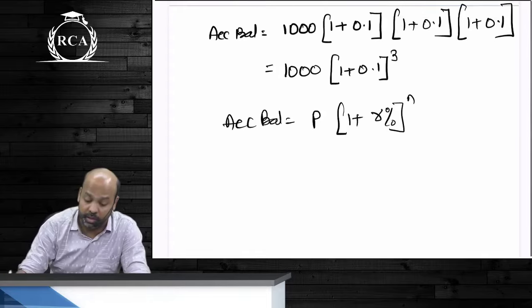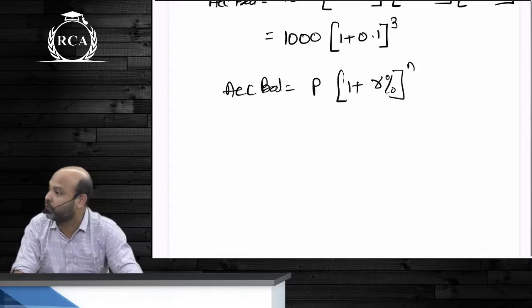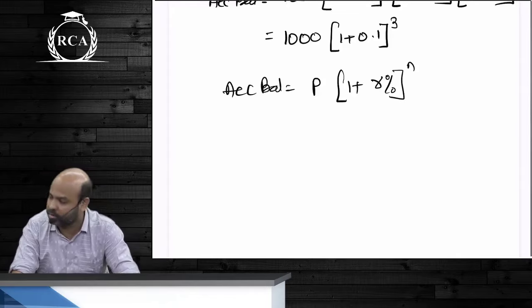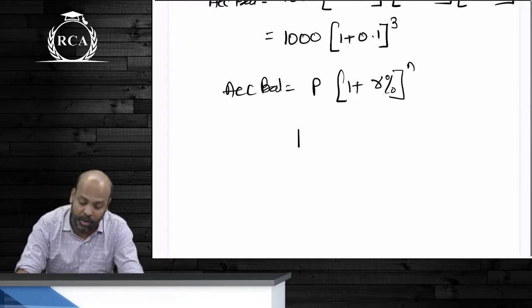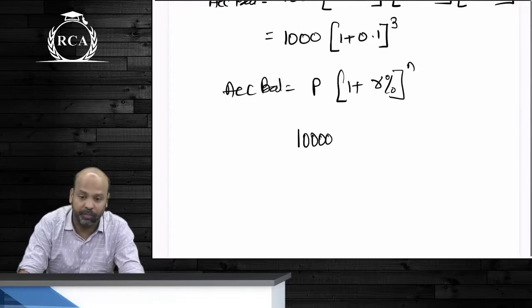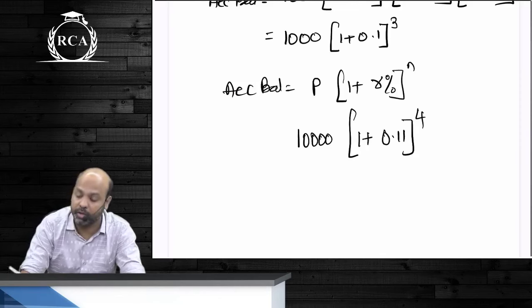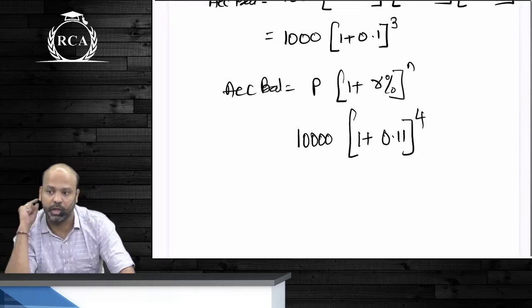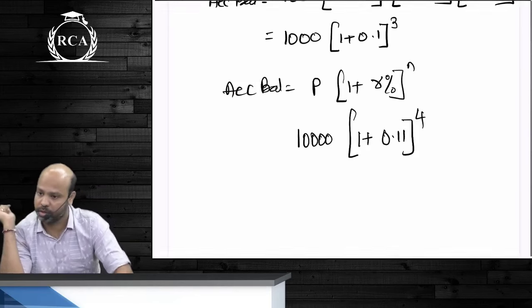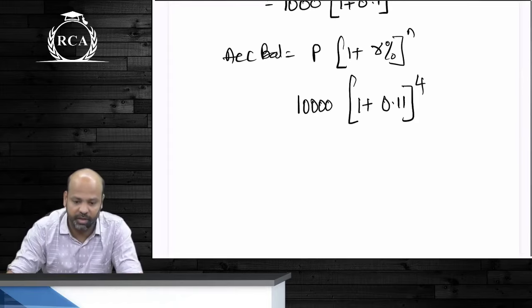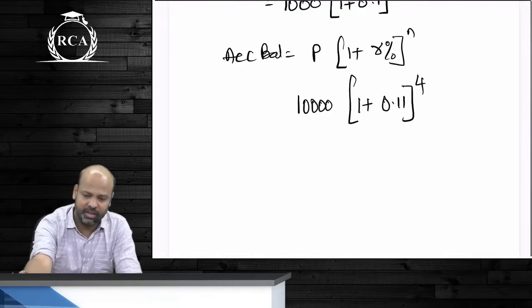This is under compound interest. समझ में आ रहा है बेटा सीनियर पटेल? हाँ. If you are depositing 10,000 rupees at an interest rate of 11% for a period of 4 years, you will directly write 10,000 into 1 plus 0.11 whole power 4. Yes or no? तू कैलकुलेटर नहीं ला आज घर से, ले उसका कैलकुलेटर यूज कर ले.